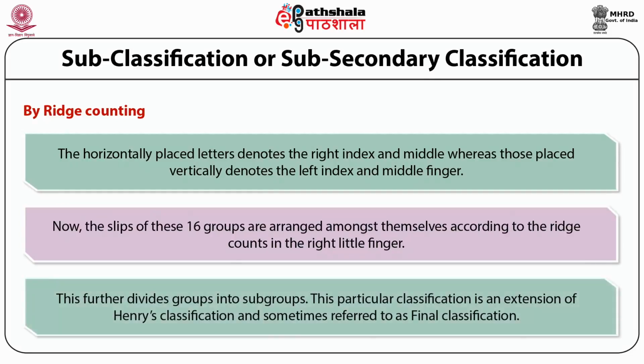This further divides the group into subgroups. This particular classification is an extension of Henry's classification and is sometimes referred to as the final classification.